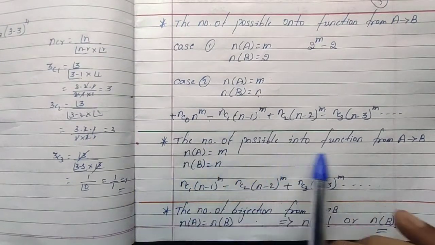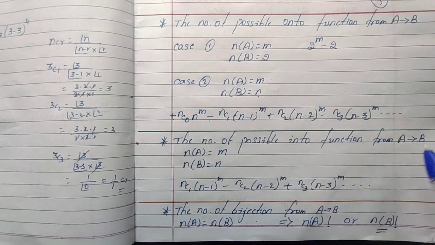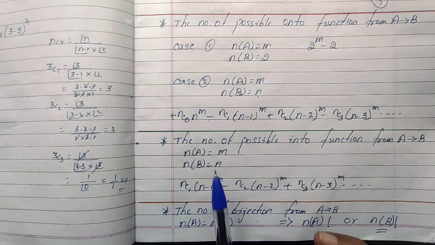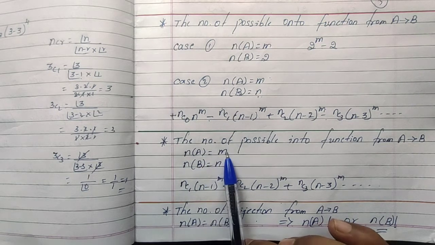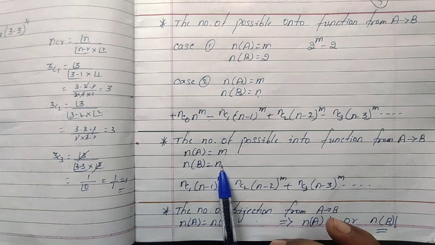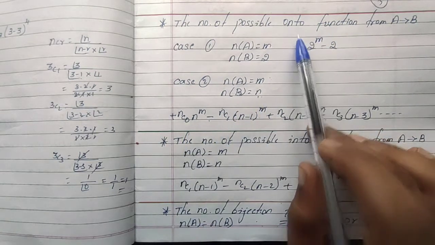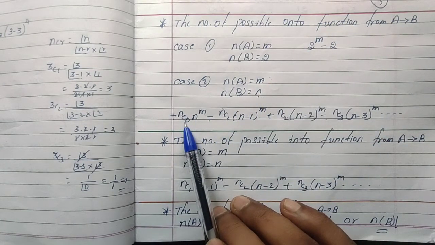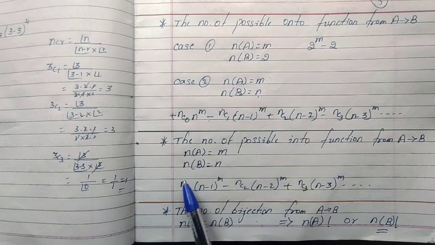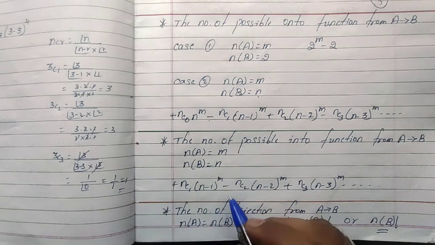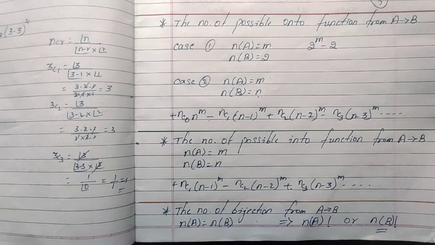Now, the number of possible into functions. What is an into function? Range and codomain are not equal. That is an into function from A to B. If the number of elements of set A is m and the number of elements of set B is n, then nC1 onto function: nC0 it starts, into function nC1, nC2, nC3 and so on. The first sign is plus, then minus, plus, minus, then (n minus 1) whole power of m.